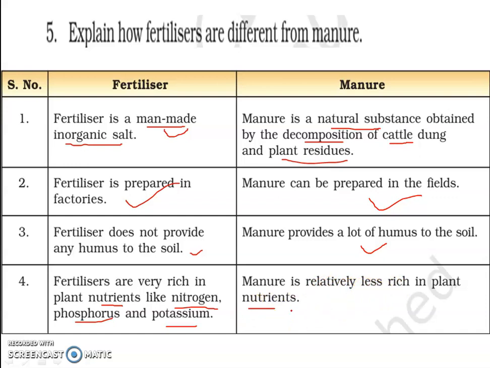Now manure has fewer nutrients, so we have to use fertilizers. And the last one, you can produce manure only in a small quantity in comparison with crop area, whereas fertilizer can be produced on a large scale, right?